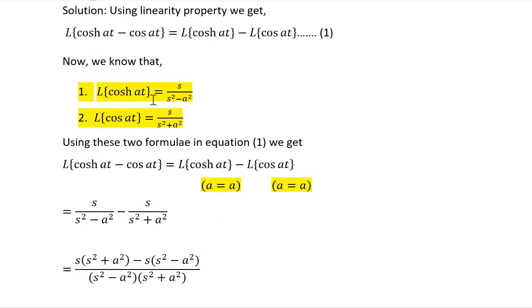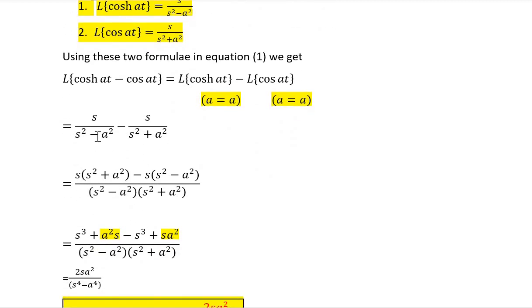Now we know Laplace of cos h at is s upon s square minus a square and Laplace of cos at is s upon s square plus a square. So using this, Laplace of the given function is s upon s square minus a square minus s upon s square plus a square. So we further simplify because the denominator is not same, we cross multiply and it is s into s square plus a square minus s into s square minus a square divided by s square minus a square into s square plus a square